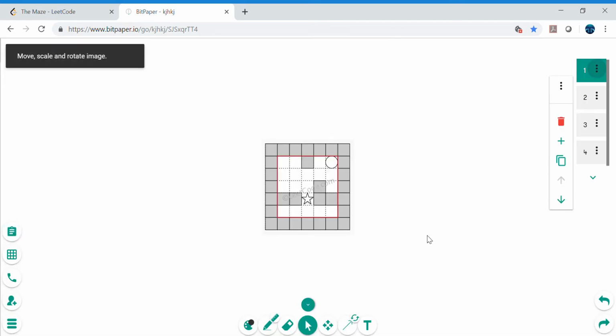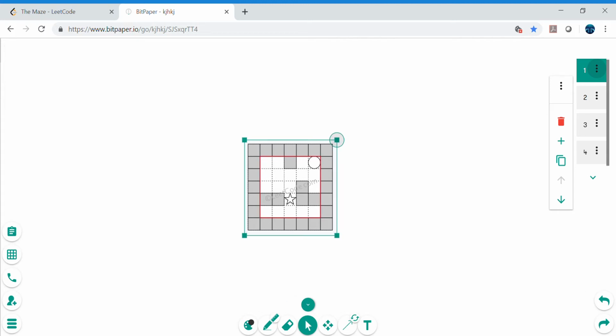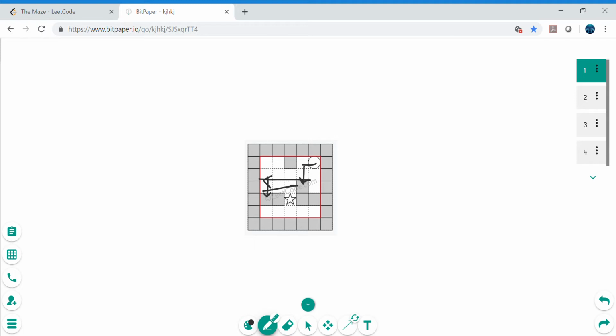Let's say this is the ball here, and if it goes to the left, for example, and then it hits the down wall, and then let's say it hits the left side wall again, and then the right downside wall, and then again the right side wall, and then it goes in the downside direction and hits the downside wall, but it will not stop at the destination.